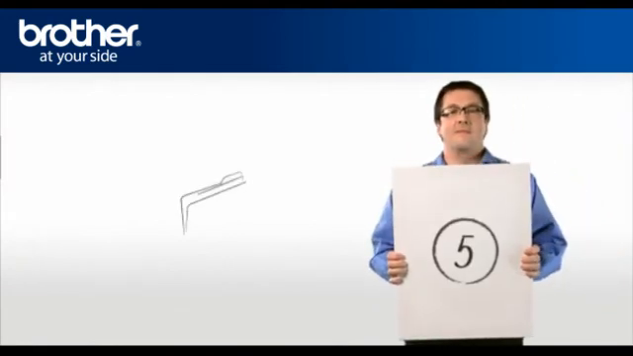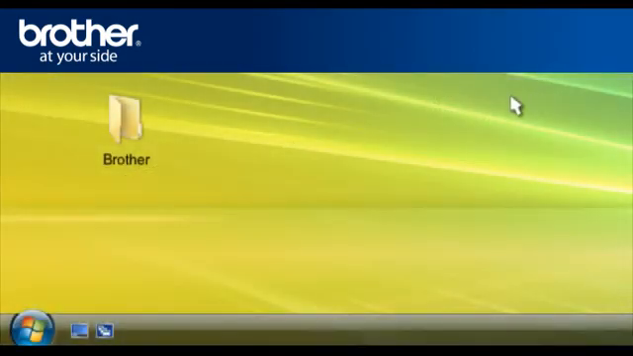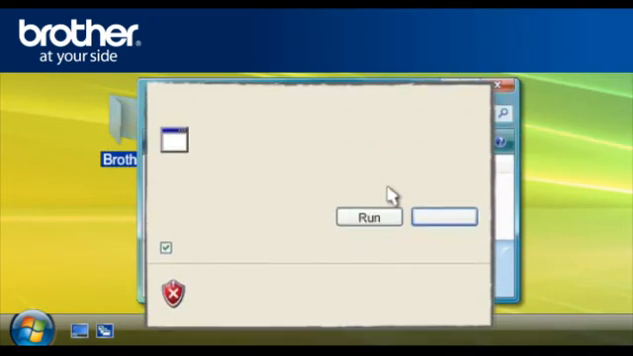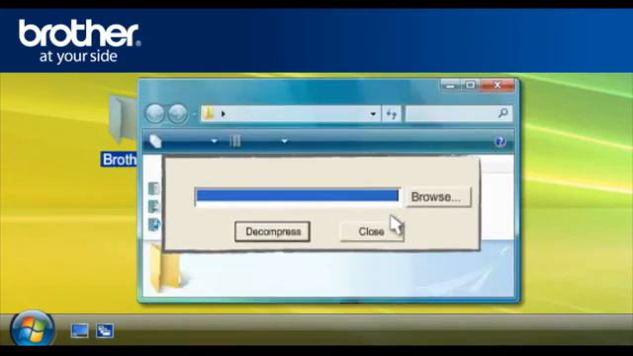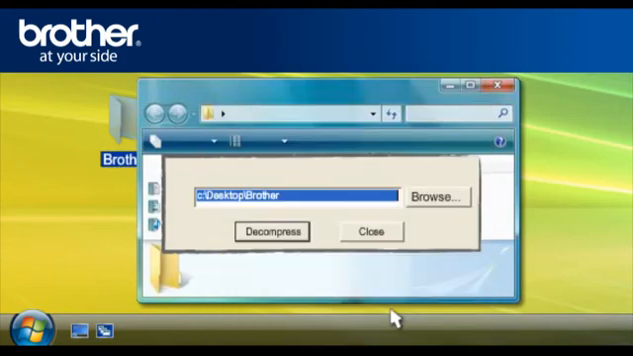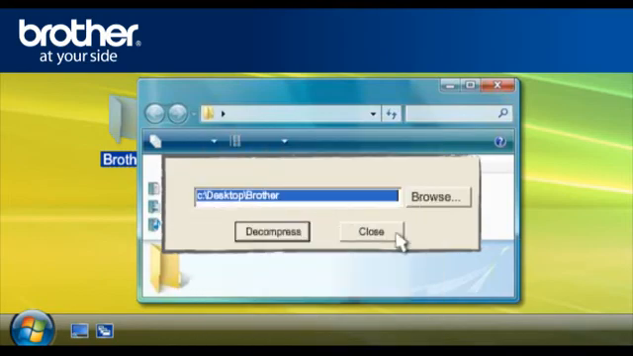Step 5. Decompress the previously downloaded driver. Double-click on your Brother folder on your desktop. Double-click the previously downloaded driver. If you obtain the Open File Security window, click Run. Otherwise, continue. At the WinZip self-extractor, click Browse. Browse for the Brother folder and click OK. At the WinZip self-extractor, click Decompress. Click OK. Close the WinZip self-extractor window.